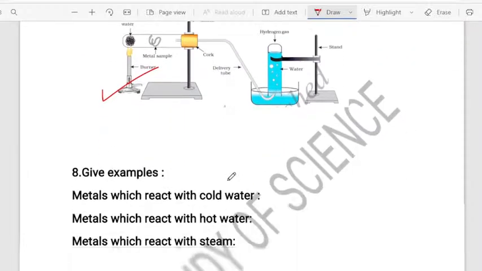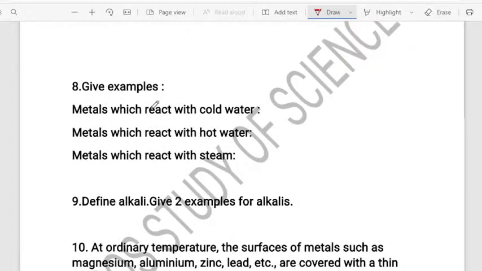Okay, so this particular diagram. Yes. So next question, see. So I have written some questions, some of the examples here. So metals which react with the cold water. Which are the metals which react with the cold water? In yesterday's crash course, I was teaching you that when it comes to the reaction of metals with the water, not all the metals will react with the water. That means cold water. Not all the metals will react with the hot water. We have some difference in between these.